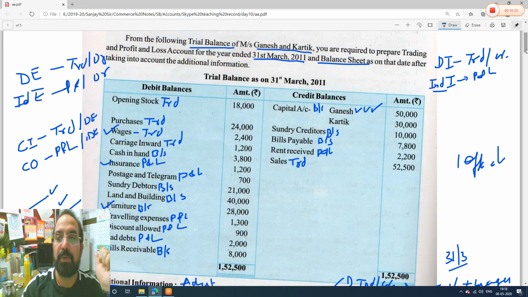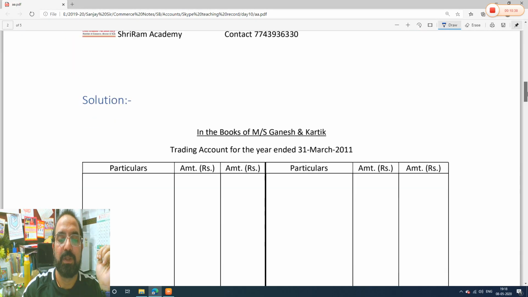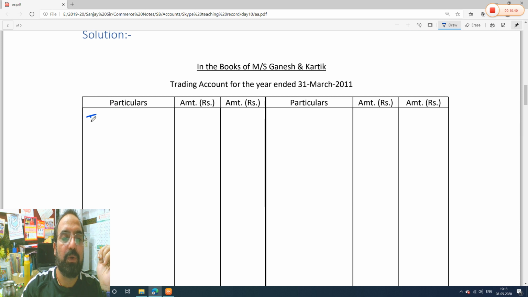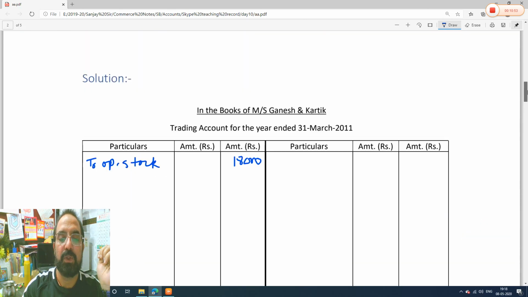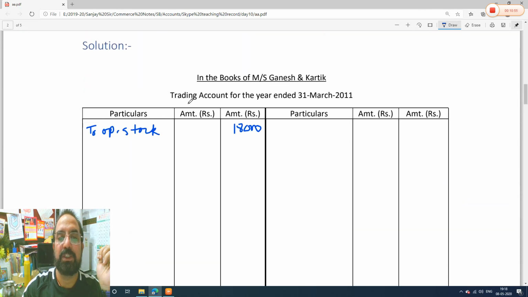So first thing is opening stock, we know it will go to trading account, 18,000 rupees. So, to opening stock 18,000 rupees. See beta, I will tell you something of any account. For example, this is trading account. This column is the outer column, this column is the inner column.